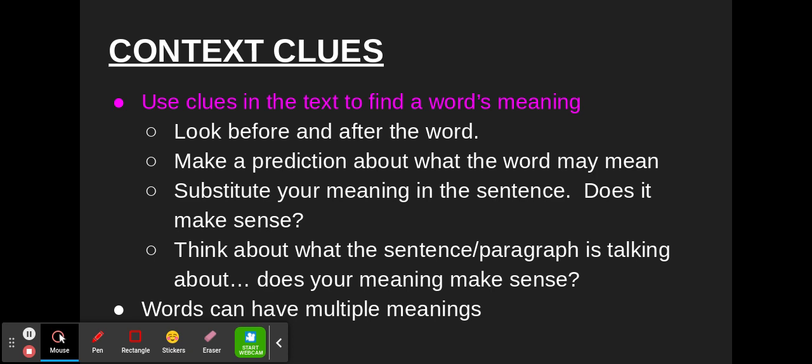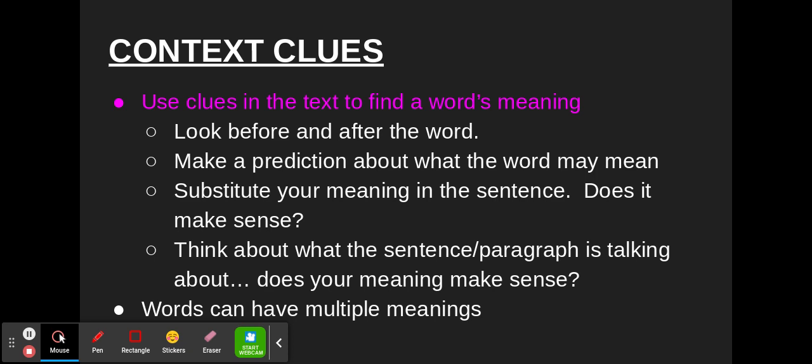You can make a prediction about what the word might mean and then try substituting in your meaning. If you guess what a word means and try to fill in the blank, does that make any sense if you try that new meaning? Think about what the sentence or paragraph is talking about, and does your meaning make sense? And if you're really stuck and it's asking you what a word means, take the answer choices and substitute them for the word that you don't know.